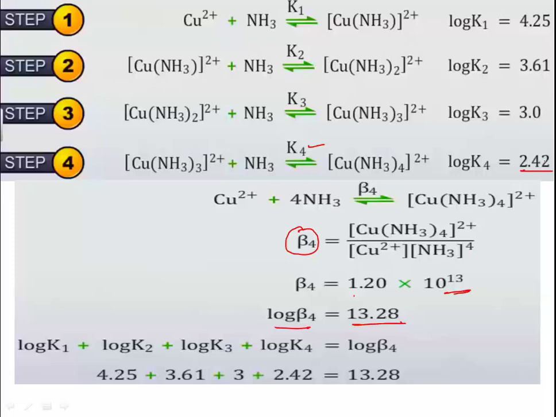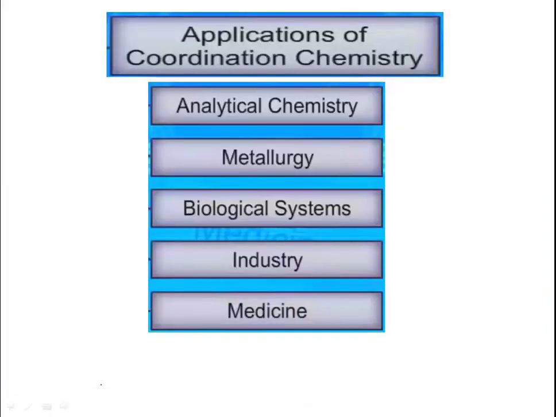Now if we add these values, log K1, log K2, log K3, log K4, it comes out to be the same, that is 13.28. So this is how we can predict the overall stability constant for the complexes.